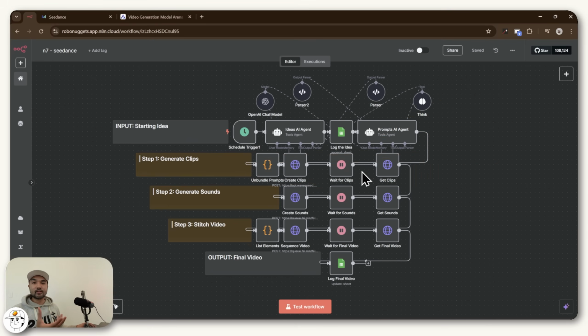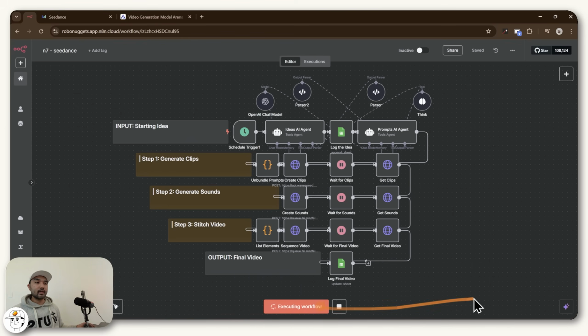And since Seedance doesn't have native sound generation built into it, we just have these extra nodes here to generate sounds that complement those videos. And then we have a third step that just stitches those clips that we generated together so that we can get a longer video for each generation. And then the very last node here is just to store our video into Google Sheets, which is our logging tool for this case.